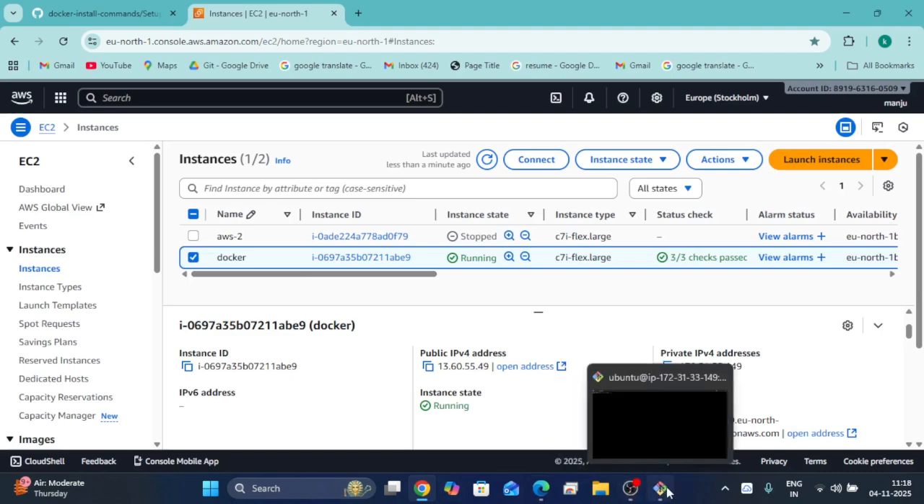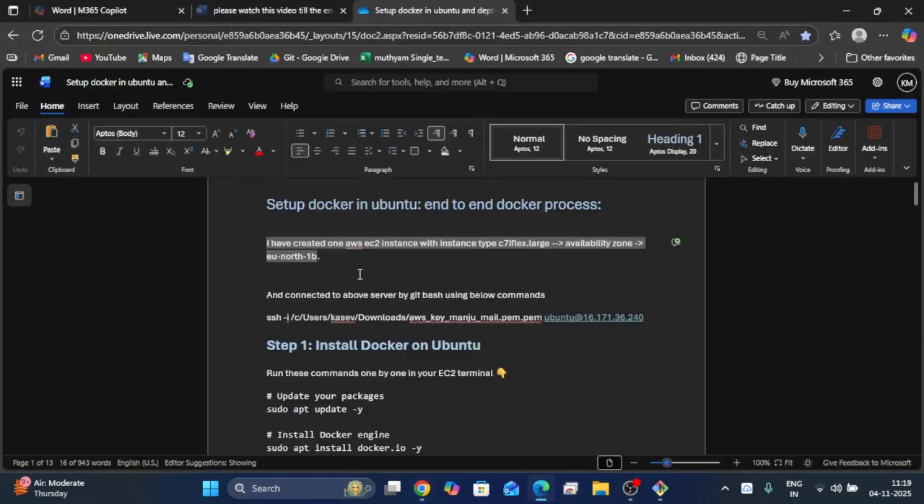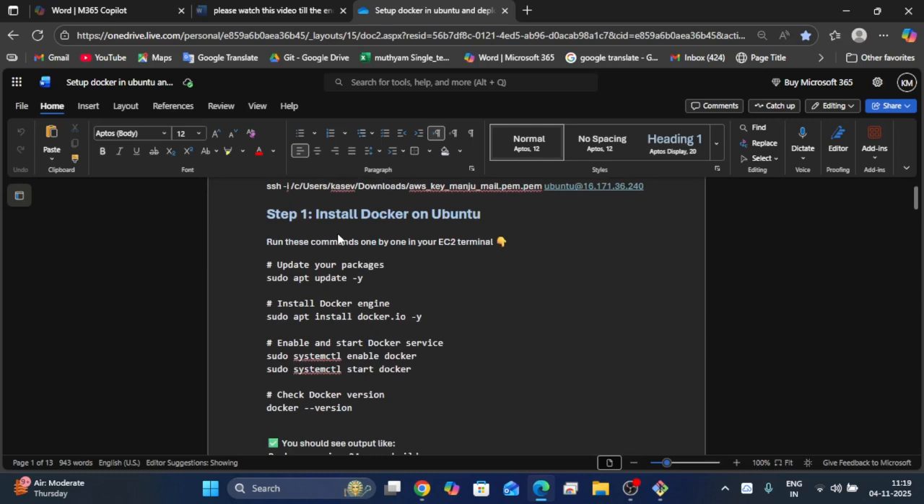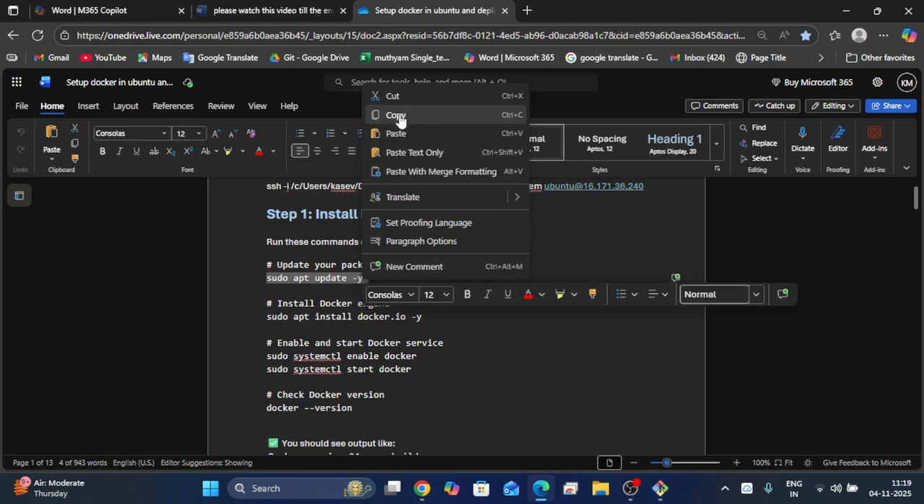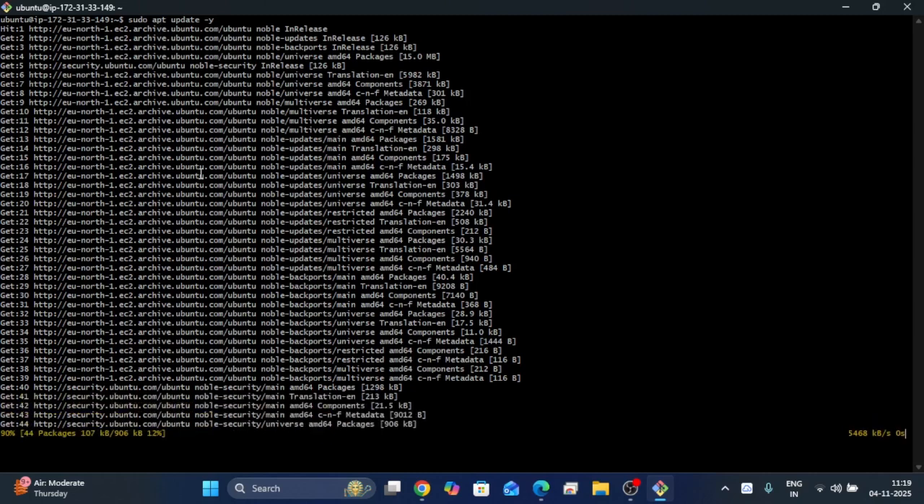Next, we have to install Docker, right? For this I have already created a document here. You can see this document. Connect to the above server by git bash using the below commands. Using this command I already connected to the Ubuntu server. Install Docker on Ubuntu: we have to run these commands to install Docker. So for updating, we are getting the updates of all the libraries and configurations in the Ubuntu server.